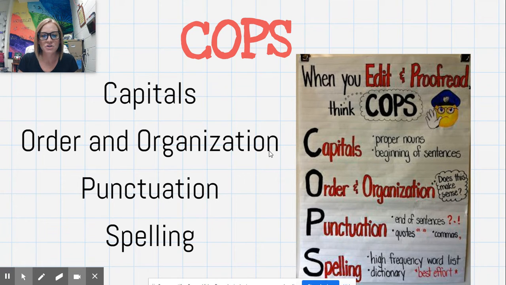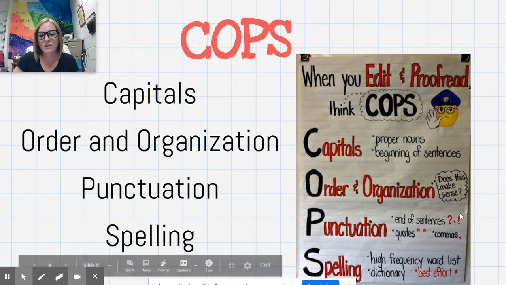Order and organization. Does your information make sense? Is it in the right order? If not, move it around. Then you've got to go back to your revising part. Punctuation. Do you have punctuation at the end of your sentences? Do you need a question mark for questions? Periods will go at the end of most of your sentences.